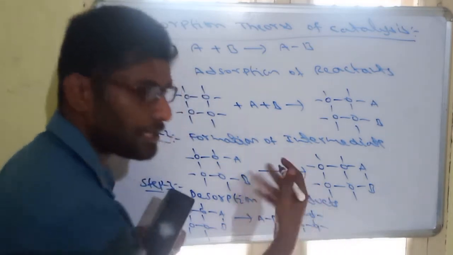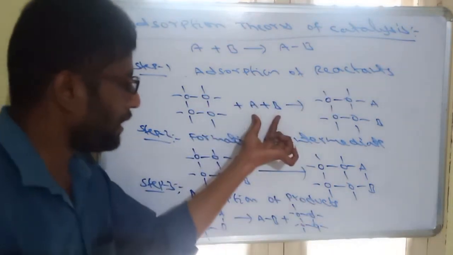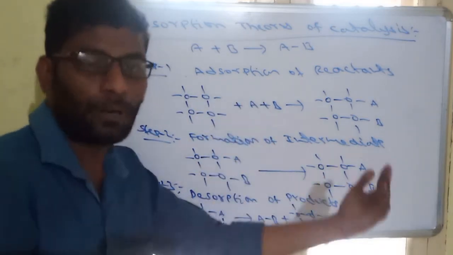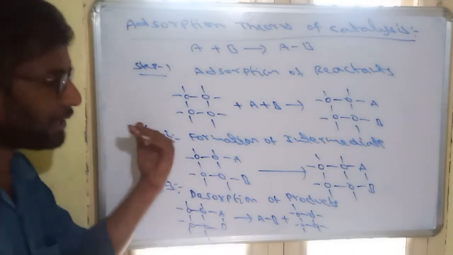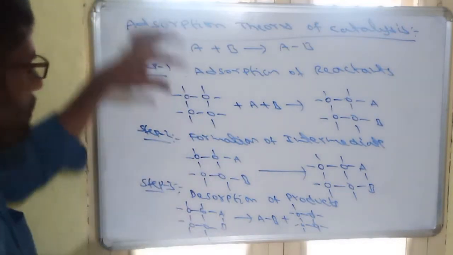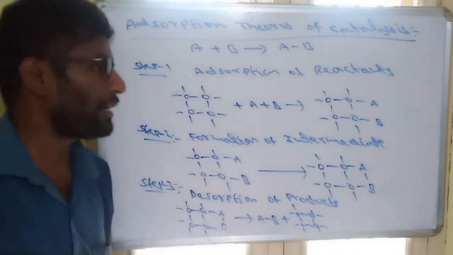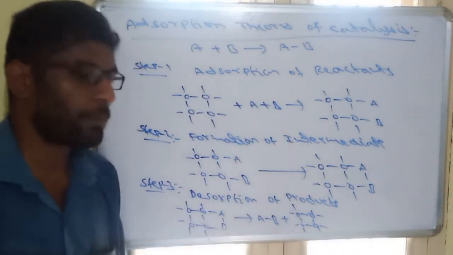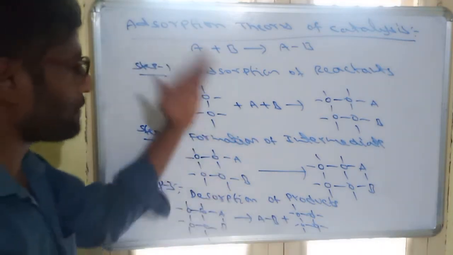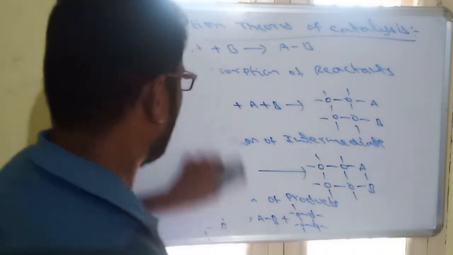That means the catalyst does not change in the process. It only enhances the formation of product. A and B combine together to form AB, but this combining capacity is greater in the presence of a catalyst. So the catalyst does not undergo any chemical change. It just increases the rate of a process. This theory is called adsorption theory. There are mainly three steps: the first step is adsorption of reactants, the second step is formation of intermediate, the third step is desorption of products. Based on these steps, any catalyst can catalyze the process. So this is about catalysis.